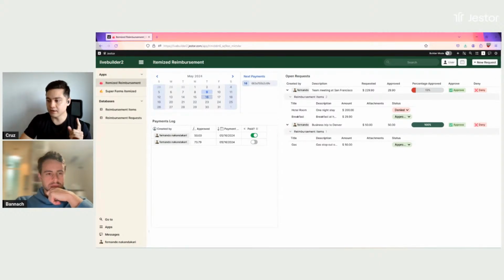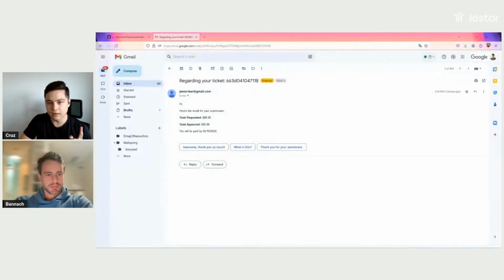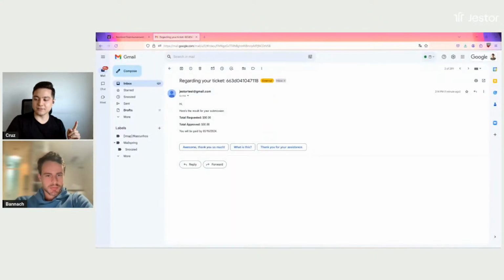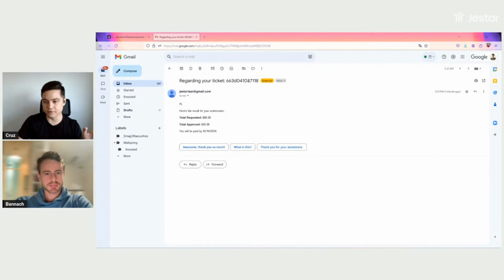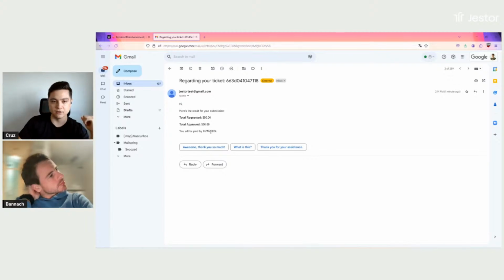One other thing that I'd like to show you guys, just wait a minute, is that, here you go. I've also received an email as soon as I clicked on approve. So, regarding your ticket, and then the code of the ticket, hi, here's the result for a submission. You've requested $80 of reimbursement, and that was a total approved of $50. You will be paid by, and then the date of the deadline of the payment, right?